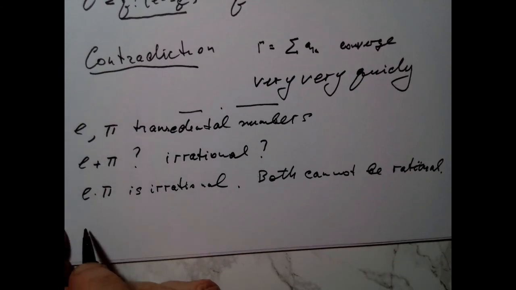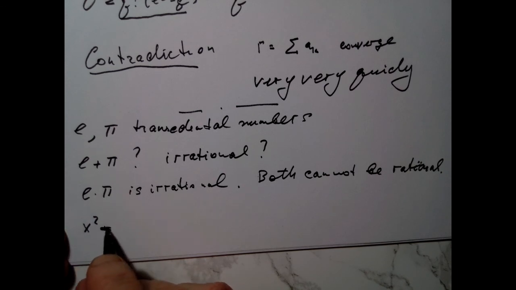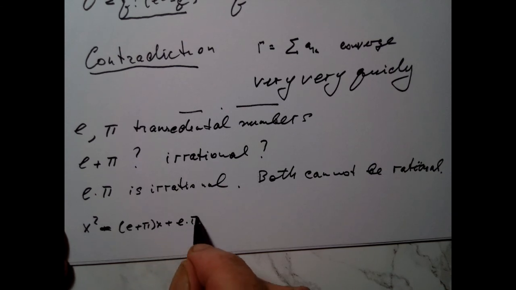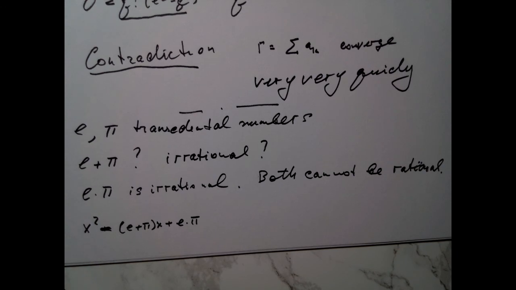If I look at the equation x squared minus (e plus pi) x plus e times pi, the roots of this equation are e and pi. e and pi are not algebraic numbers, so if both of those numbers were rational, then they could not be the roots of this equation, and therefore both of those numbers cannot be rational at the same time.